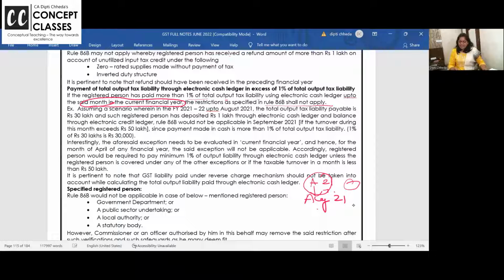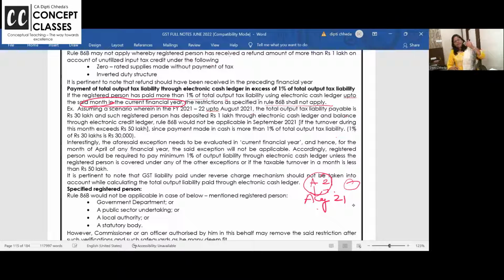Assuming in financial year 21-22 up to August 21 the total output tax liability is 30 lakhs. So 1% of 30 lakhs is 30,000. It has been deposited 1 lakh through electronic cash ledger and balance to electronic credit ledger. The rule 86B would not be applicable in September 2021 if the turnover during this month exceeds 50 lakhs. Are you getting? Since payment made in cash is more than 1%.